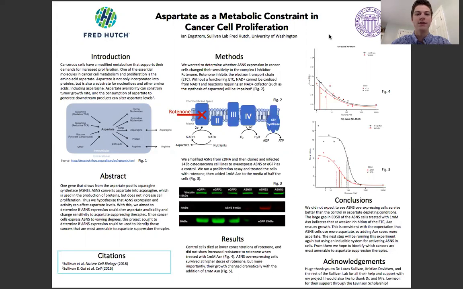Aspartate is used in the synthesis of nucleotides for DNA replication. It is incorporated into proteins, and it is used to create other amino acids. The amount of aspartate that cancer cells have available to them directly impacts their growth. The gene asparagine synthetase, or ASNS, converts aspartate into asparagine, effectively depleting that aspartate pool.